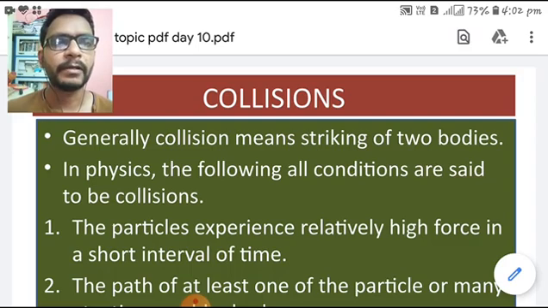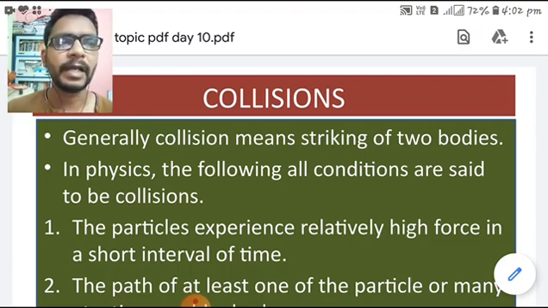Today we are going to learn about collisions. What are collisions? Generally, collision means striking of two bodies. But that is the general meaning.